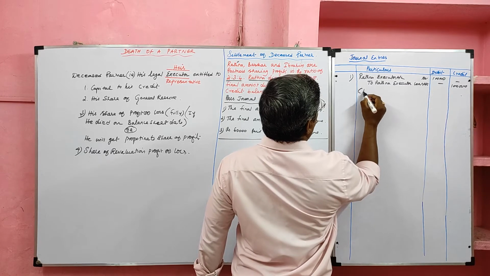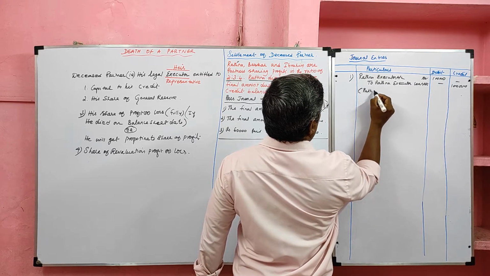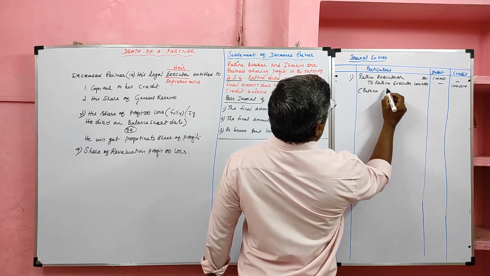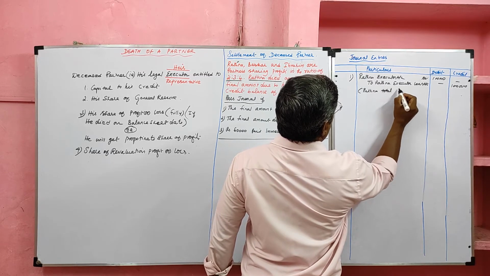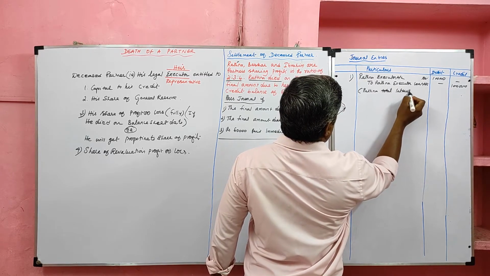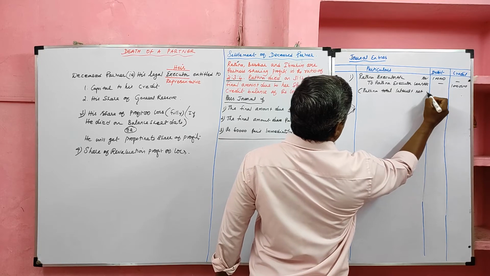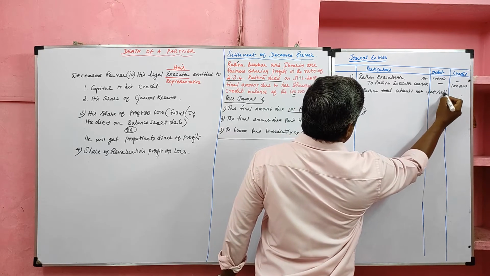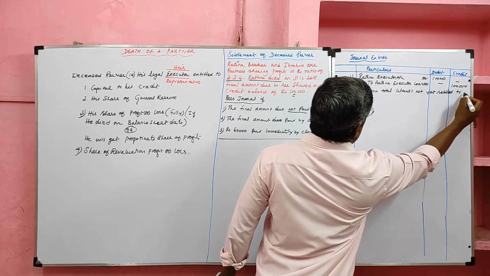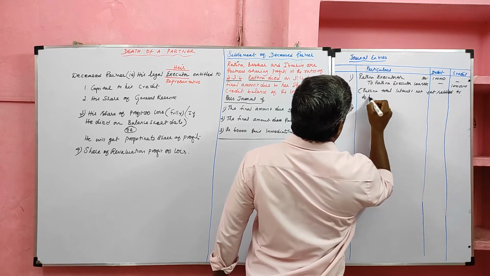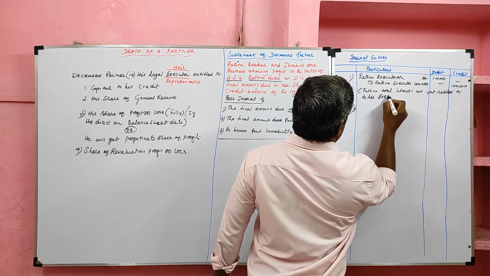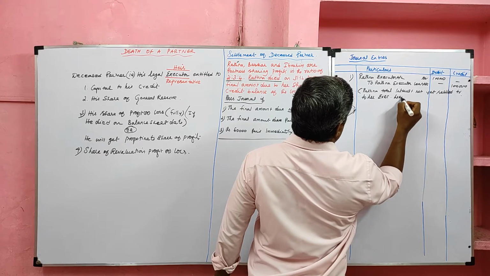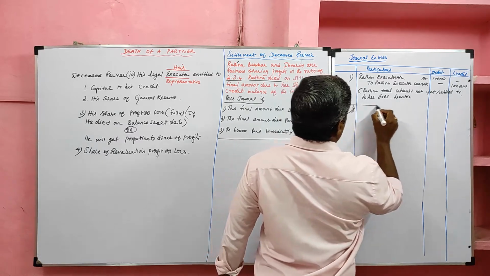Narration: Ratna's total interest not yet settled, transferred to her executor loan account.